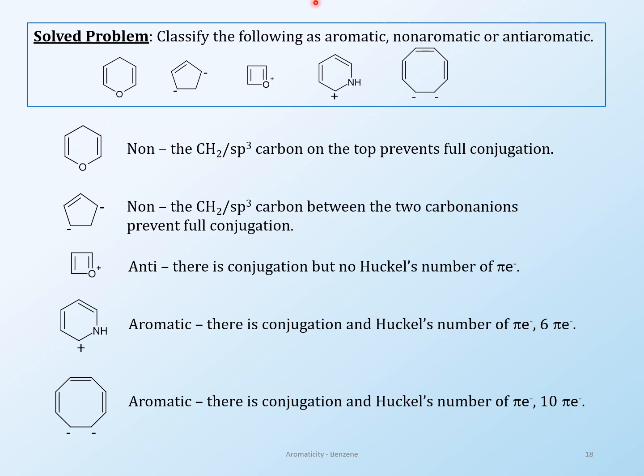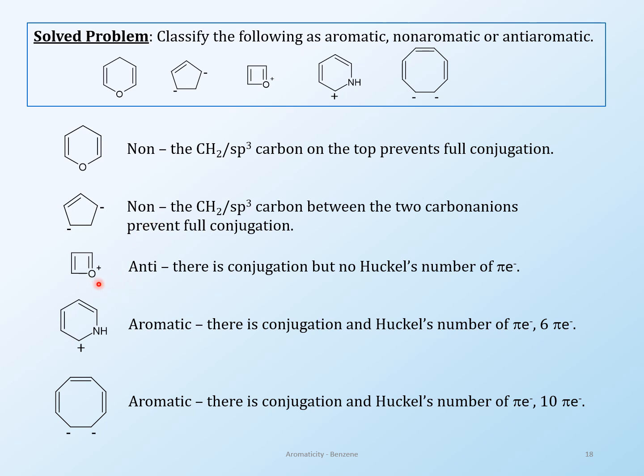For the next one, we've got electrons here, electrons here, electrons here, but none over here. Remember, each carbon should be sp2, or it should have electrons. It's the same thing with this structure over here: the dianion is not aromatic.